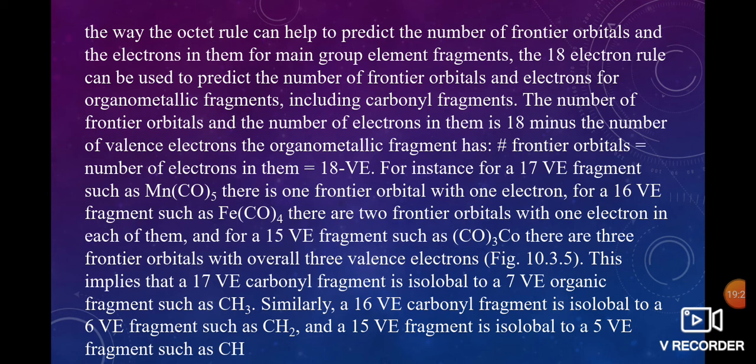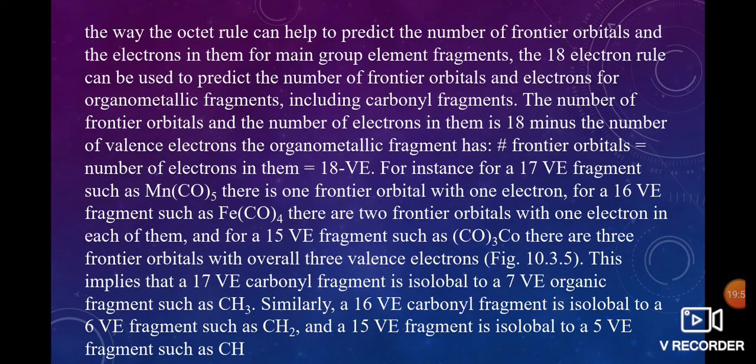A 17 valence electron fragment is isolobal to the 7 valence electron organic fragment. In the starting we discussed the definition of isolobality. Isolobality is useful to compare organic and inorganic molecules, where inorganic complexes are combined with organic. 17 valence electrons are isolobal to 7 valence electrons.